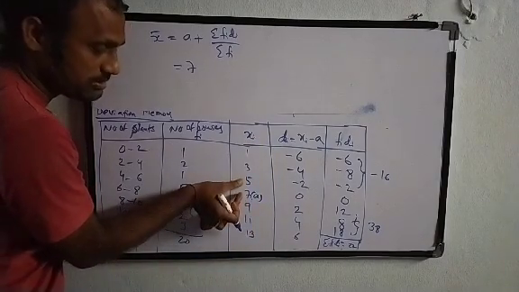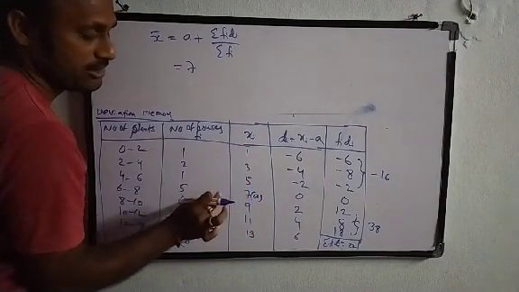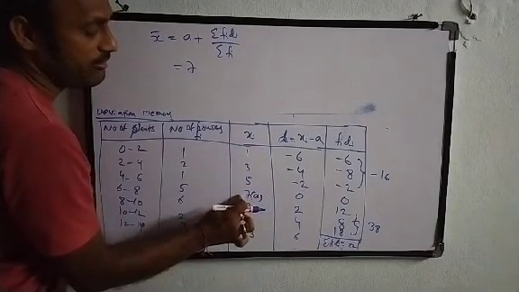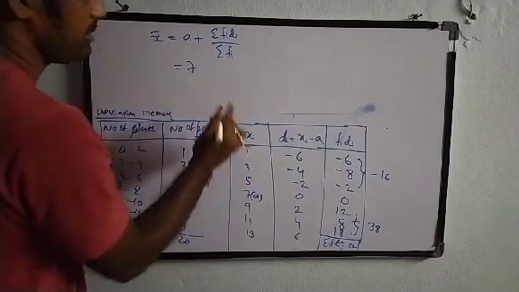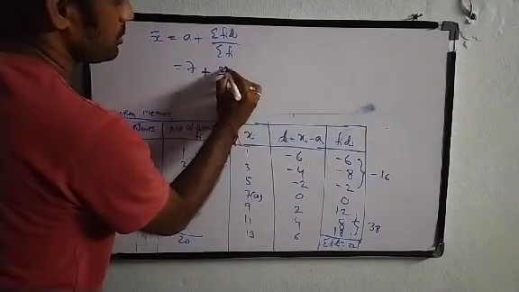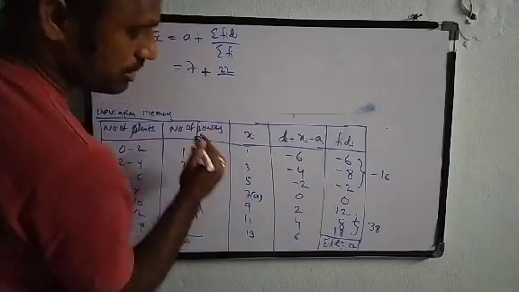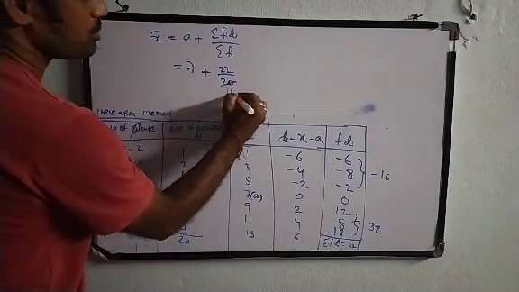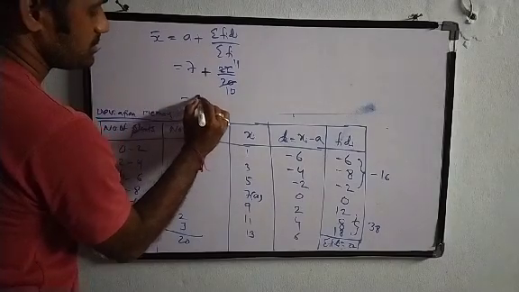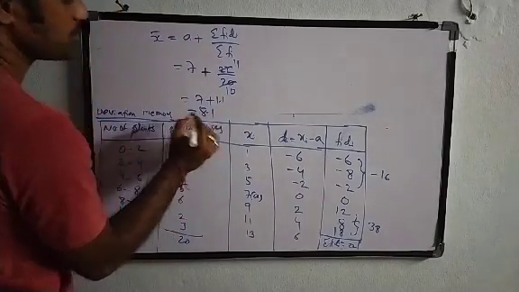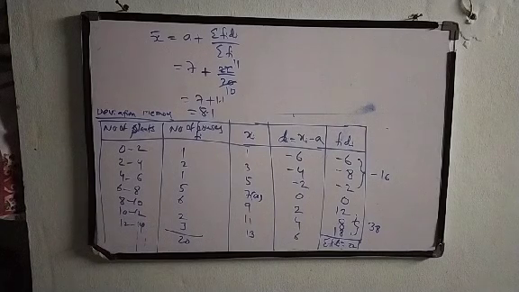Suppose we are getting 2 middle values, we can assume either 5 or 7. Since on the top there are 3 and on the bottom also there are 3, whatever the middle value is, we can assume it as the assumed mean. 7 plus sigma fi di is 22, 22 by 20. So 2 tens, 2 11s. So 7 plus 1.1, that is 8.1. So here also we are getting the same answer, 8.1.